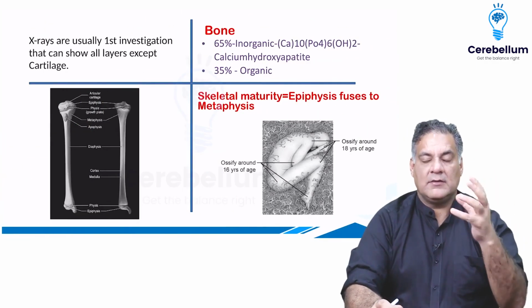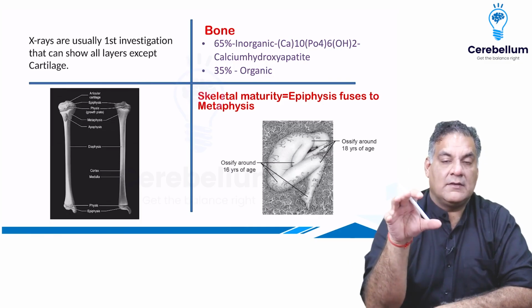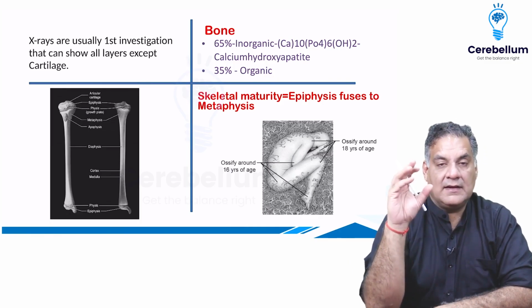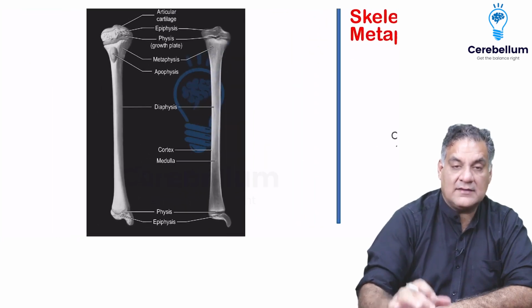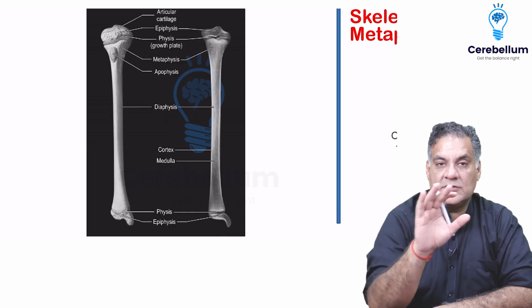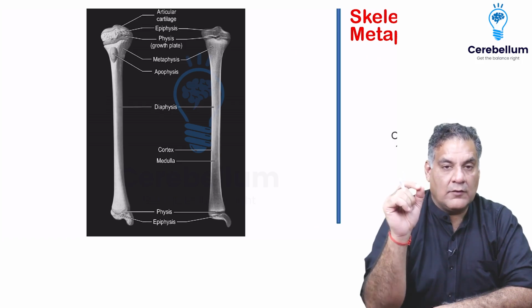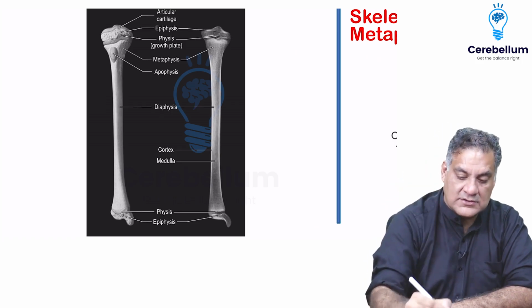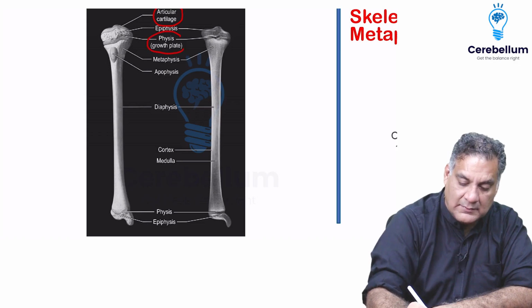When I look at orthopedics as a branch, X-rays are usually the number one investigation that you do. And X-rays can show you a bone. Here is an image which shows a contrast between an X-ray and a bone. What you need to understand is that X-ray can show you everything on the bone and also the layers of soft tissue outside. But what it can't show you is the cartilage. So the cartilage is not picked up on X-ray, and it will show as empty space.